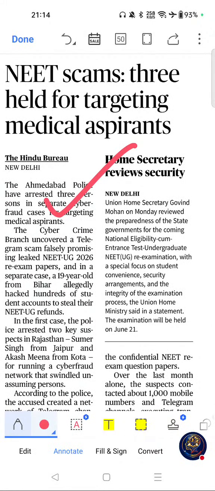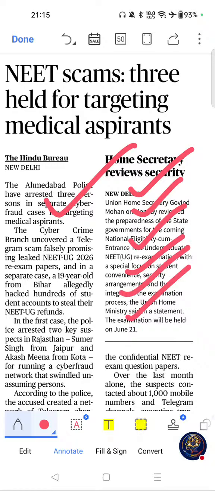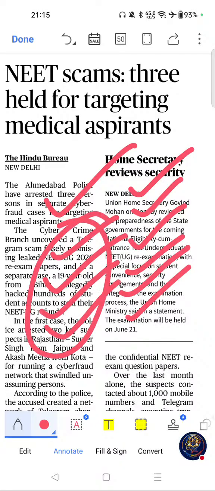NEET scam: 3 held for targeting medical aspirants. If you see the importance of this article, cyber fraud is a GS3 internal security topic, and this is important for digital governance and examination reforms. And this article highlights cyber security vulnerabilities. Questions have appeared on cyber security, digital fraud, and data protection. The key themes related to this article are cyber fraud, Telegram-based scams, digital security, and examination governance. Please go through these key themes related to this article.